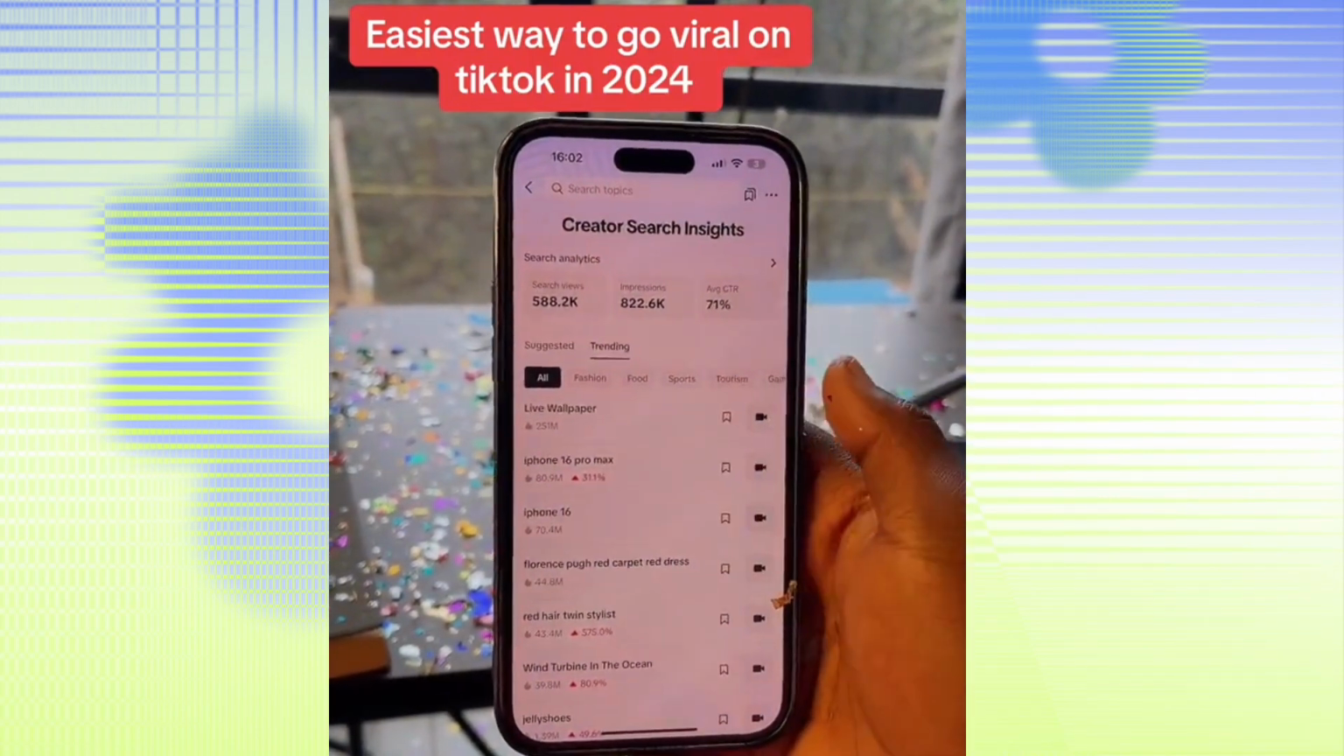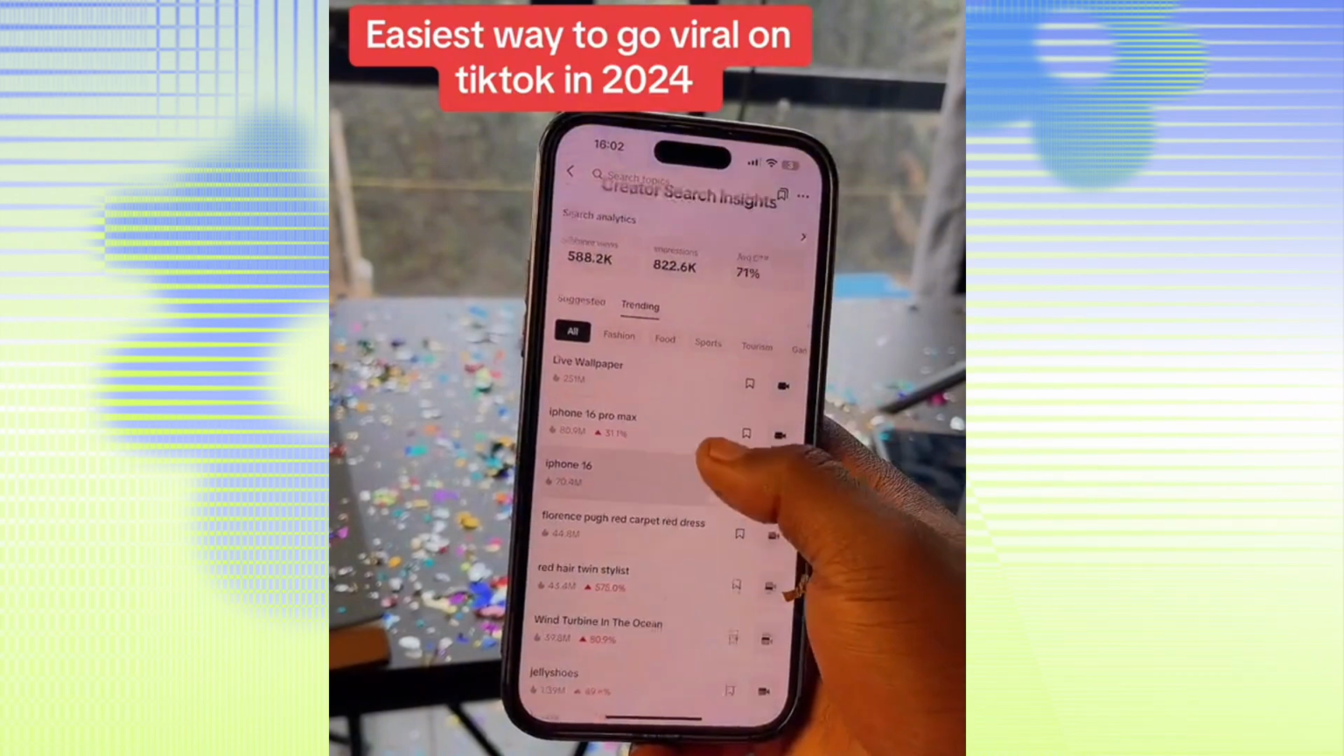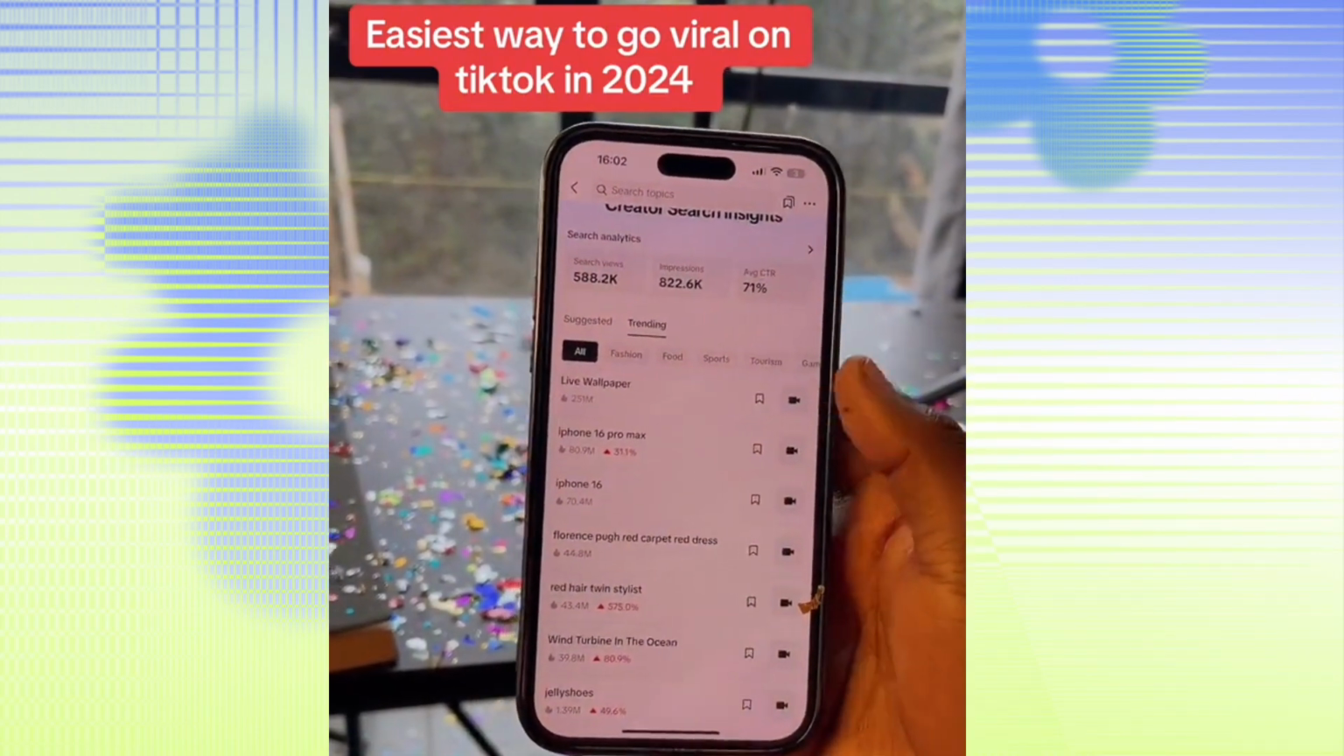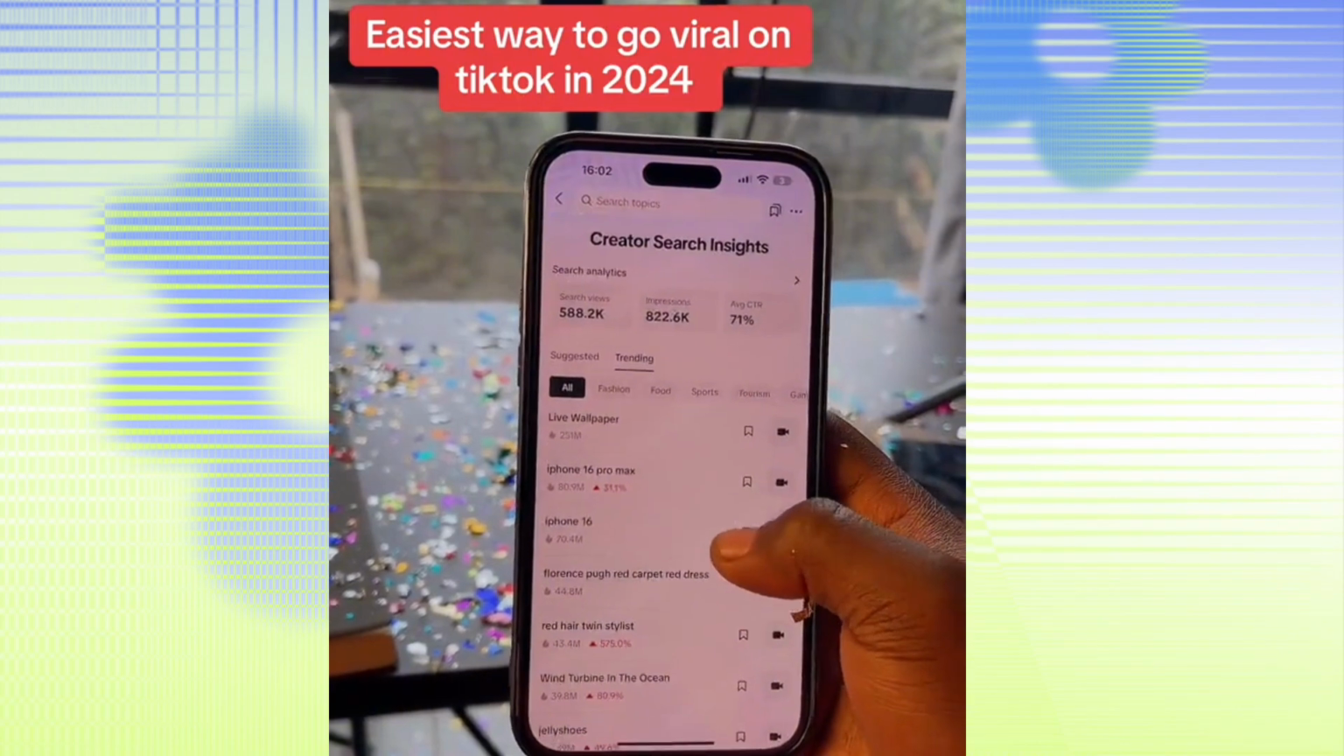niches. You can see iPhone 16 Pro Max is trending. So if you make content about iPhone 16 Pro Max, it becomes easy for you to go viral.